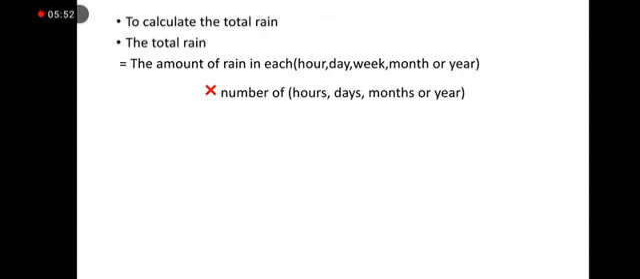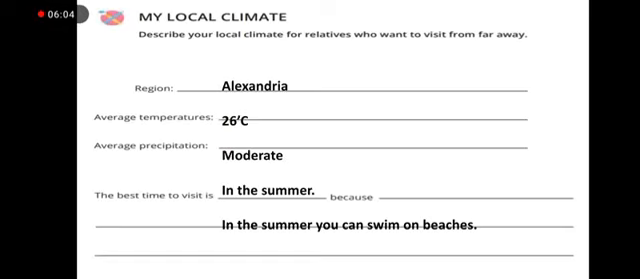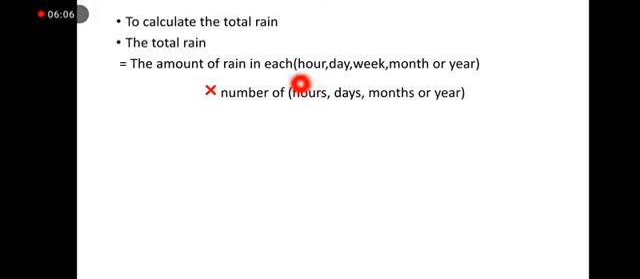Now, I want you to calculate the total rain. Total rain means all the rain. So make times. The total rain equals the amount of rain in each hour, day, week, month, or year times the number of hours, days, weeks, months, or years.